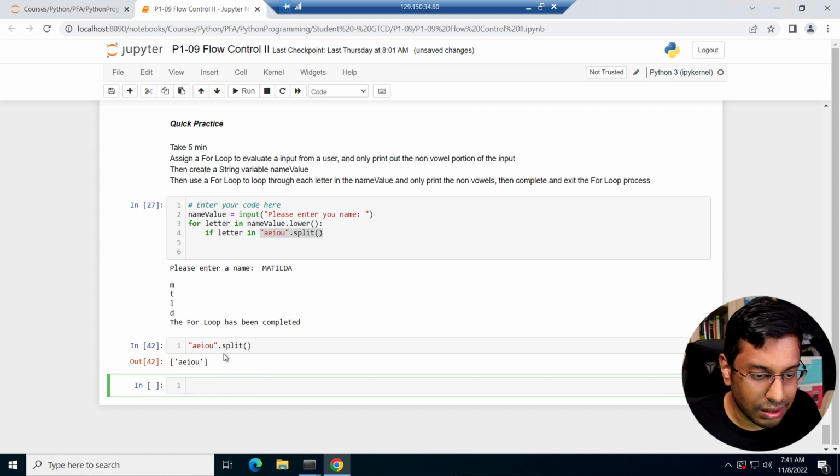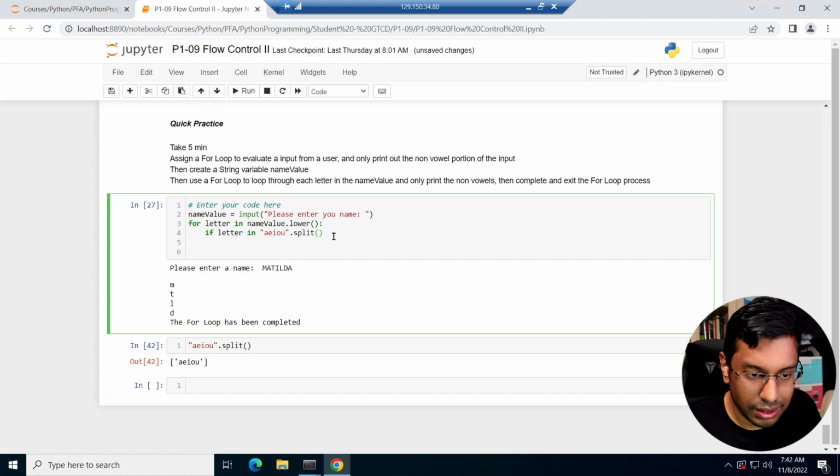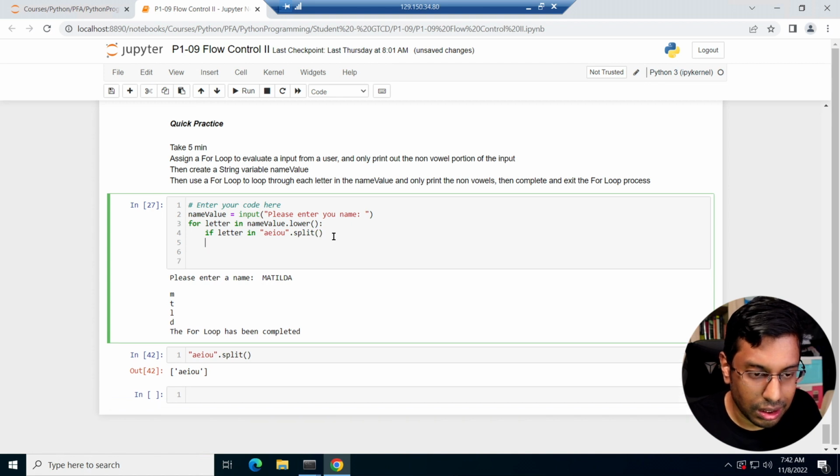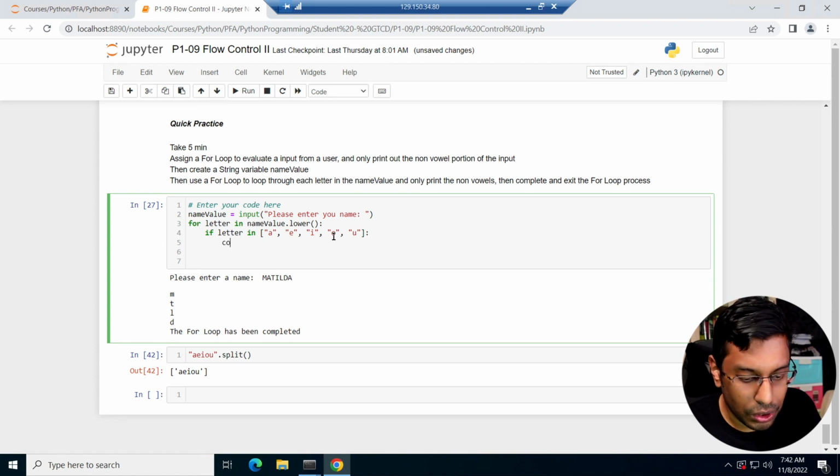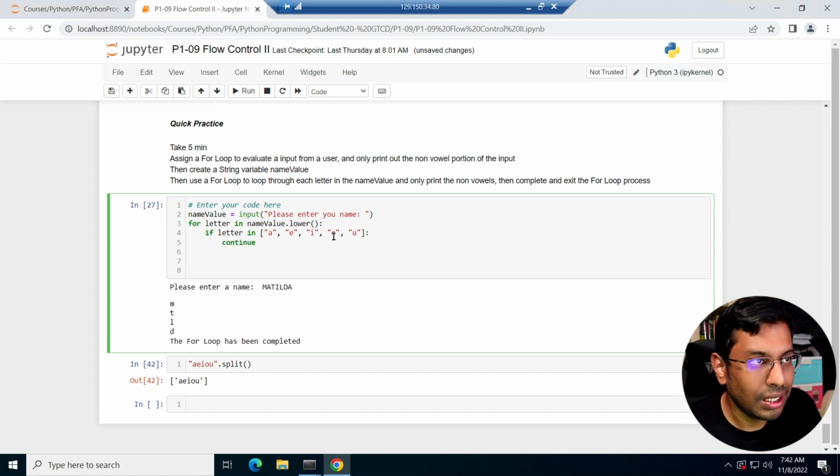You can see it doesn't really split it. Let me see if I would run this. No, let's not take the risk now. Let's just do it normally. I'll test this later. A-E-I-O-U. If letter is in A-E-I-O-U, you continue, you do not print. If not, you print the letter.